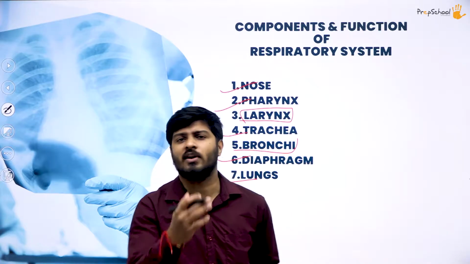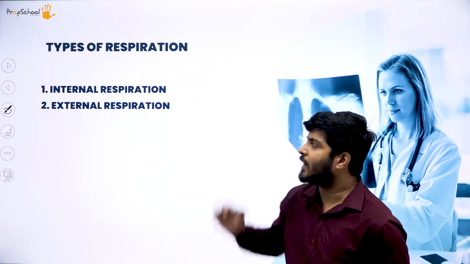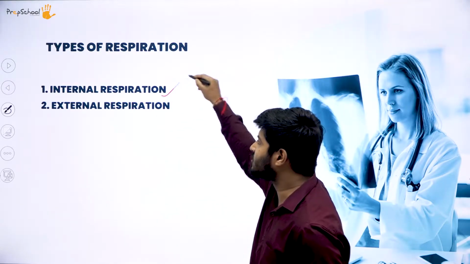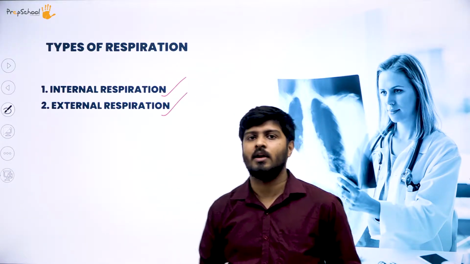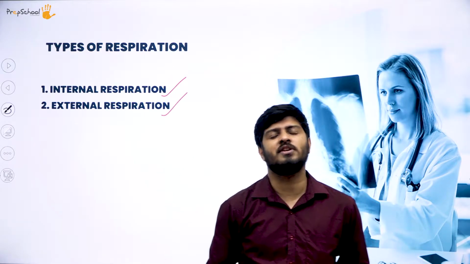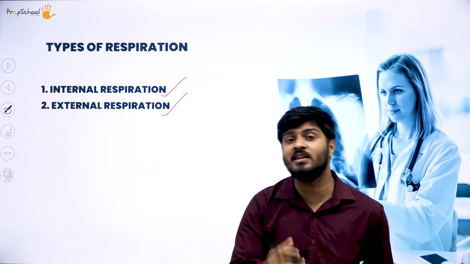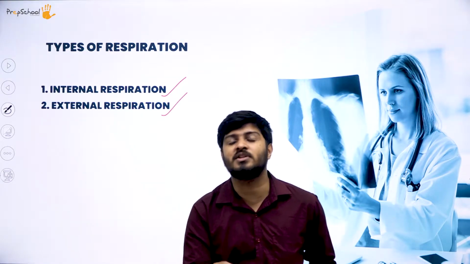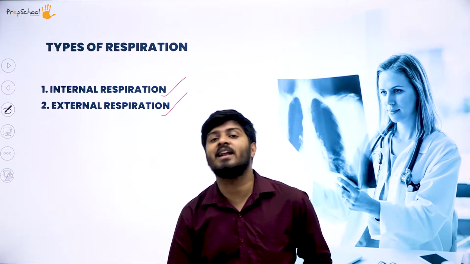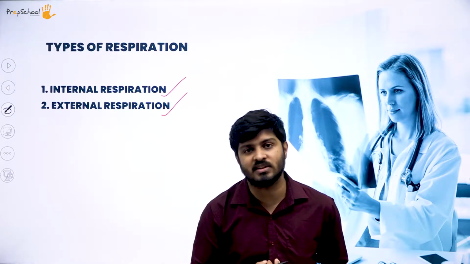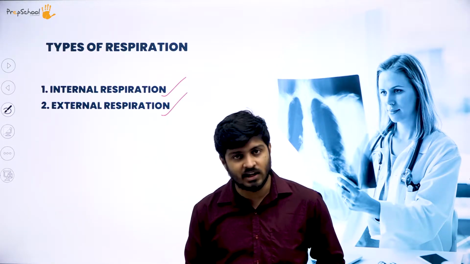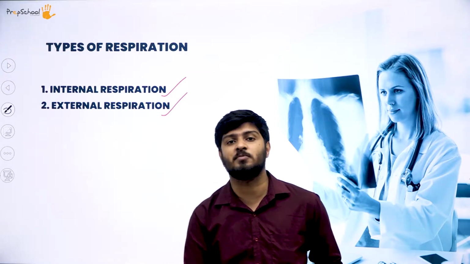Let's move forward with our next topic, that is different types of respiration. We have two different types of respiration: internal respiration and external respiration. Though internal respiration is given here first, let's start off with external respiration, because external respiration is very common. External respiration is where the external air is taken in and then processed by your blood to be carried across your body, your muscles and tissues, right? So that's called external respiration.